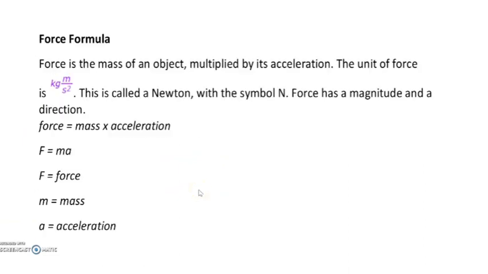Okay, next one. Force formula, very important formula, but very simple one. So force is the mass of the object multiplied by its acceleration. So we have already seen what is acceleration. So that acceleration, if you multiply with the mass of an object who is accelerating, then we'll get the force on that object. And the unit of force is kilogram meter per second square. You can clearly see it here. We are taking the unit of mass, and then we are taking the unit of acceleration, and we are taking the product of those two units, and hence we'll be getting the force unit.